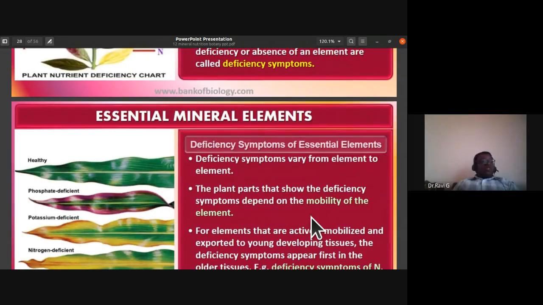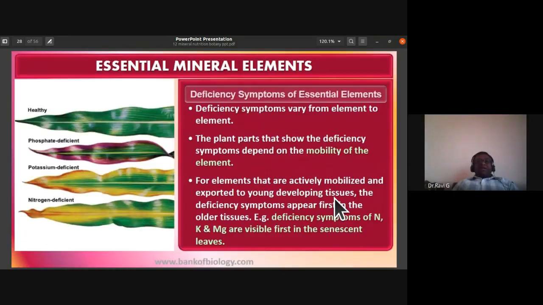Deficiency symptoms vary from element to element. The plant part that shows the deficiency symptoms depends on the mobility of the element. For elements that are actively mobilized and exported to young developing tissues, the deficiency symptoms appear first in the older leaves. For example, deficiency symptoms of nitrogen, potassium, and magnesium are visible first in the senescent leaves because they are actively mobilized.